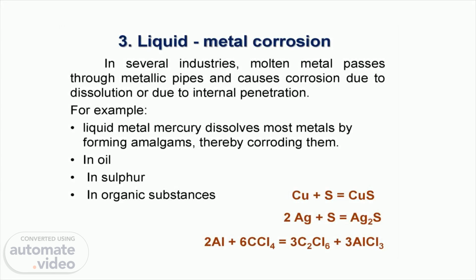Okay, the third type of dry corrosion is liquid metal corrosion. In most industries, molten metal passes through metallic pipes and causes corrosion, due to either a dissolution process or an internal penetration process. For example, liquid metal mercury dissolves most metals by forming amalgams, in oils, in sulfurs, or in organic substances.